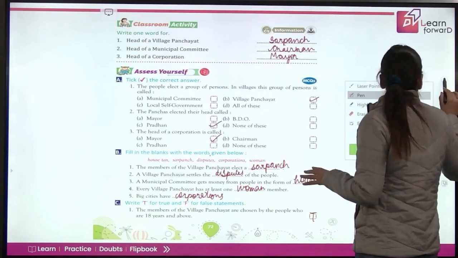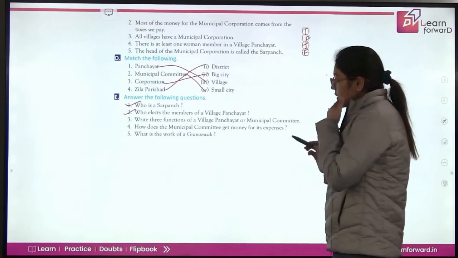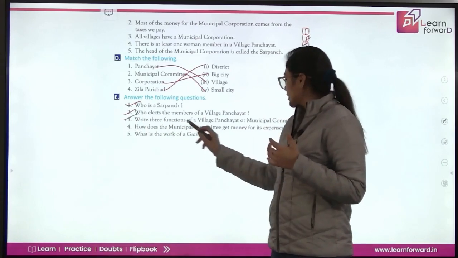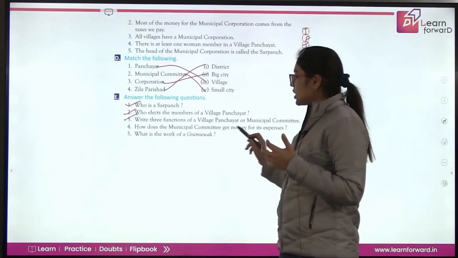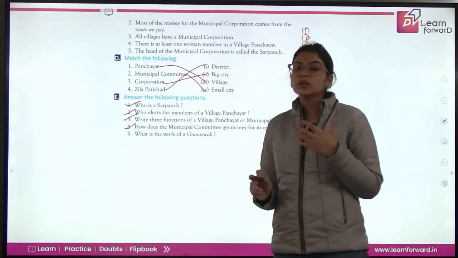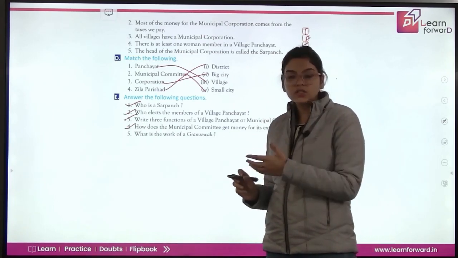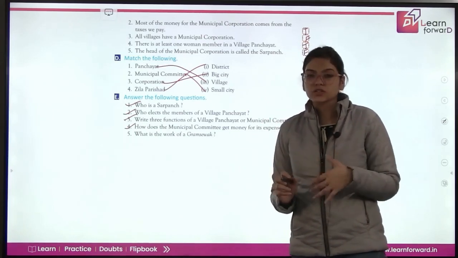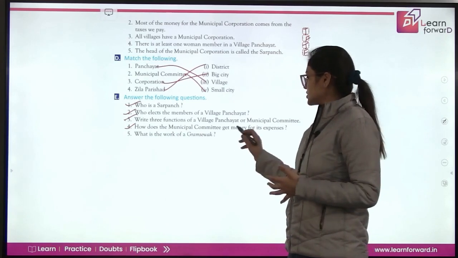Now, how does the municipal committee get money for its expenses? The municipal committee gets money for its expenses in the form of taxes from the people, that is house tax or water tax. So, this is your answer.